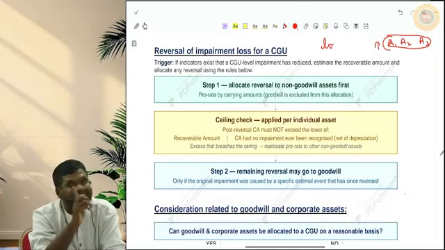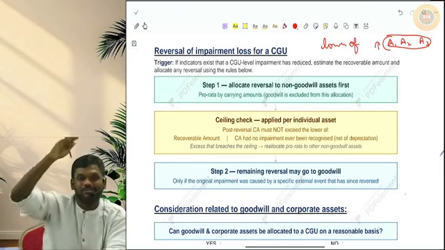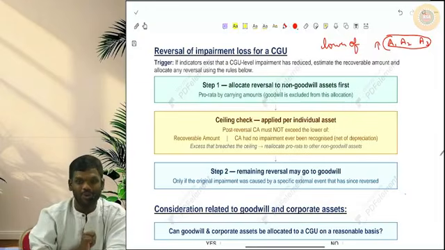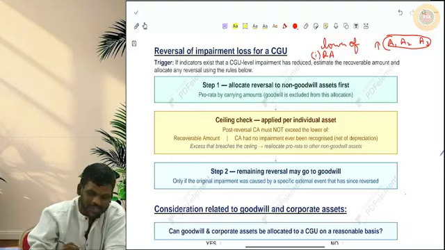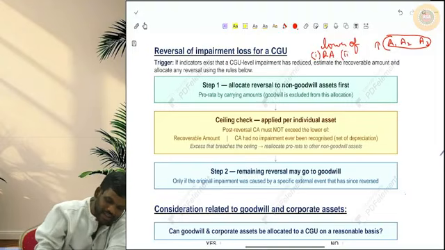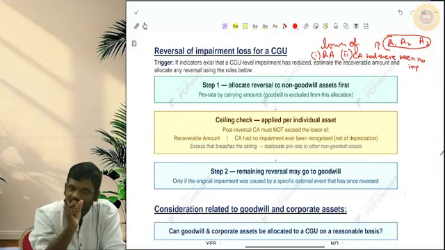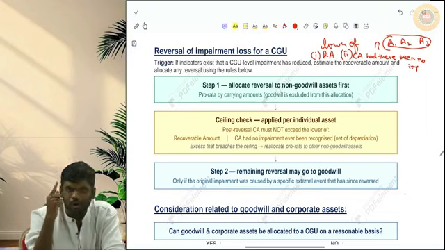For charging impairment loss, it should not go below the highest of... For reversal, it should not go above the lower of two amounts: the recoverable amount of that individual asset, and the carrying amount had there been no impairment. Of these two amounts, whichever is lower, take that amount. It should not go beyond that amount. After reversal, the carrying amount should not go beyond that amount.